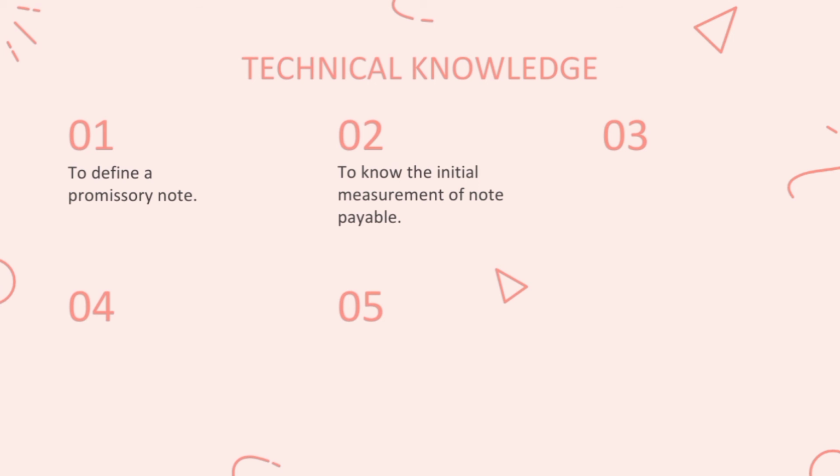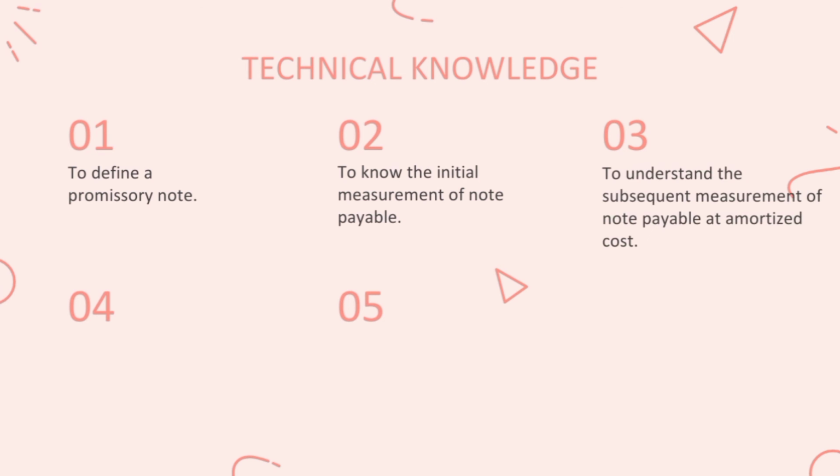The third objective is to understand the subsequent measurement of notes payable at amortized cost. After initial measurement, how do we subsequently measure notes payable at amortized cost? We are also going to apply amortization. The fourth is to understand the fair value option of measuring notes payable. Same with bonds payable, they also have this fair value option.